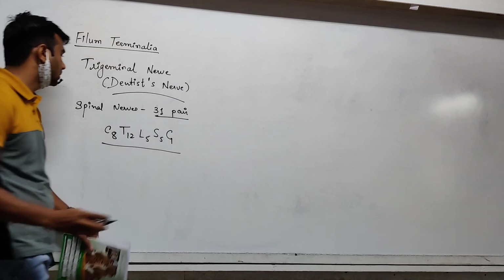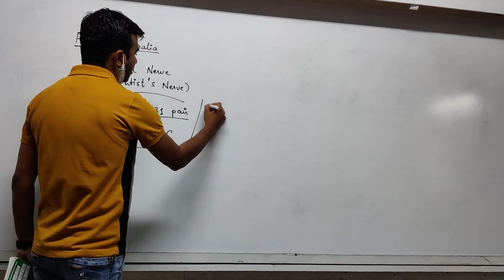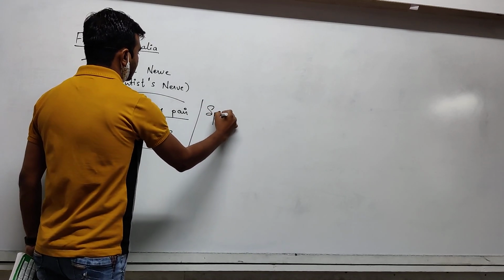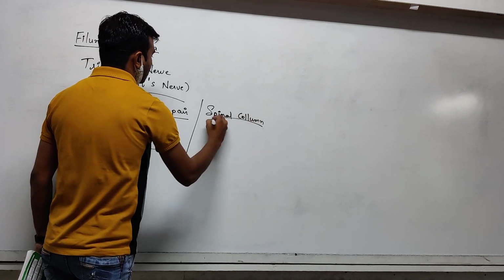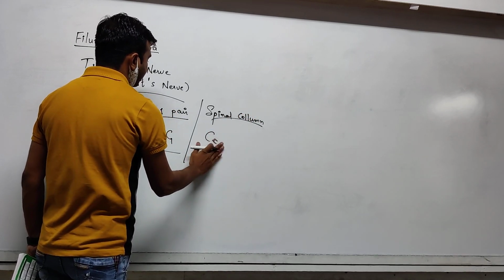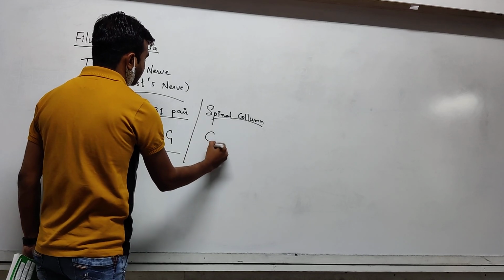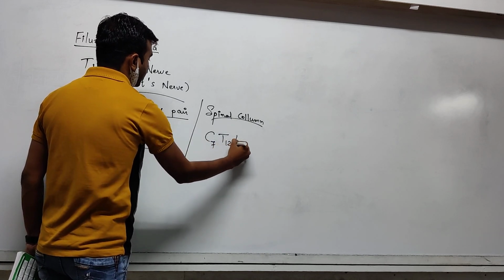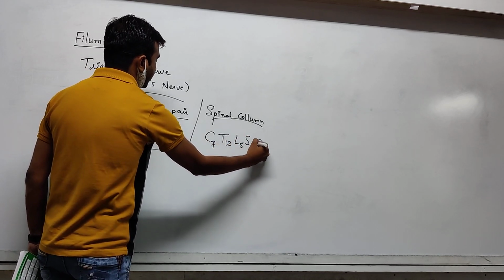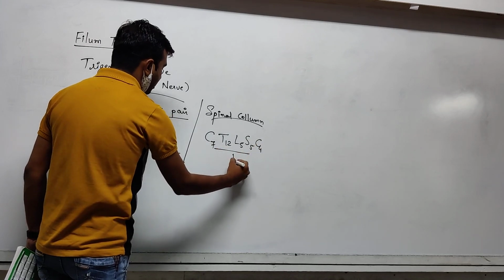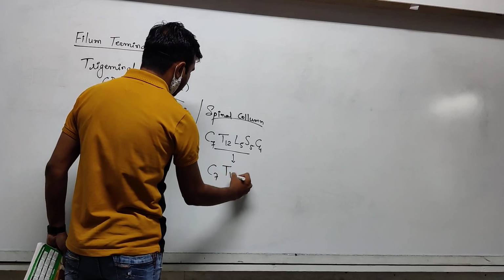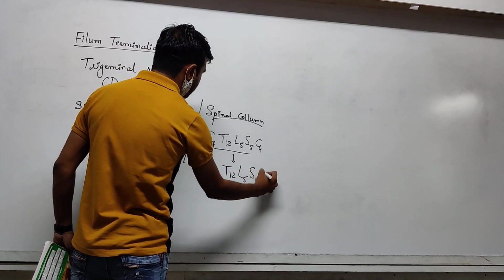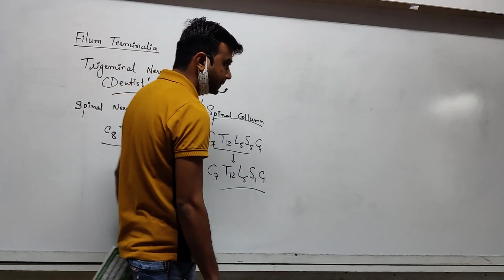And this is the spinal column formula. C7, T12, L5, S5, C4. But it becomes C7, T12, L5, S1, C1.